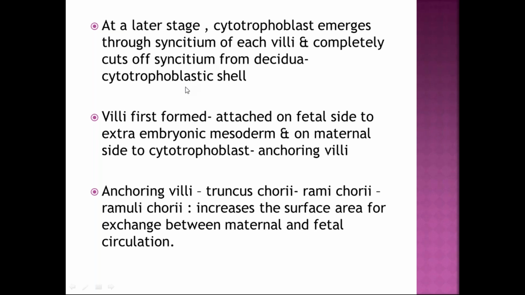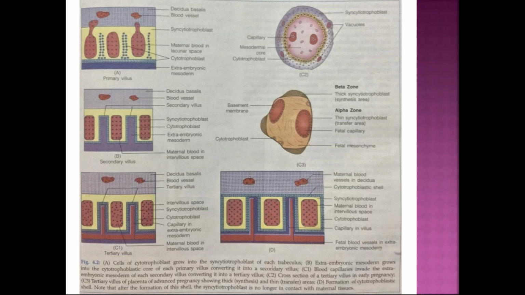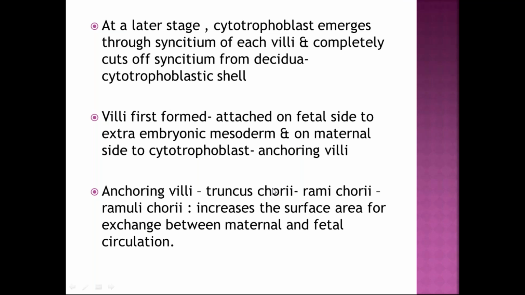After the formation of the terminal villi, the cytotrophoblast emerges through the syncytium of each villus and completely cuts off. Here you can see, after the formation, this is the tertiary villi, and finally the syncytiotrophoblast, the yellow one, is getting cut off from the maternal part. If you can see here, this dotted one is the maternal part. That is the final stage.